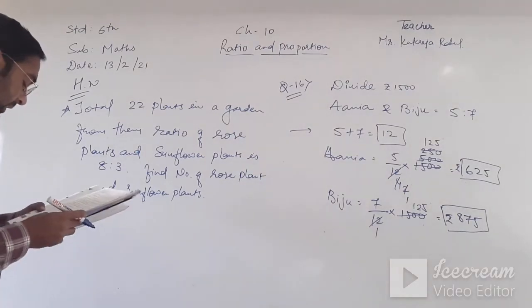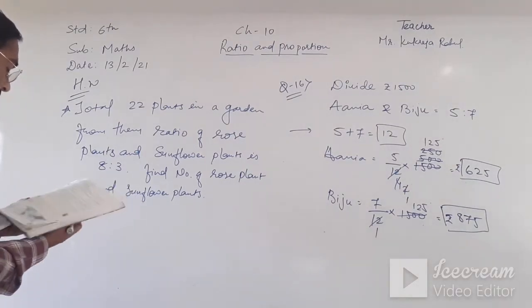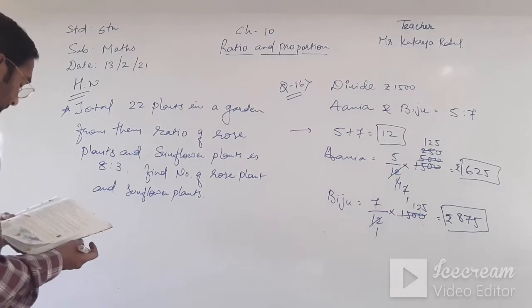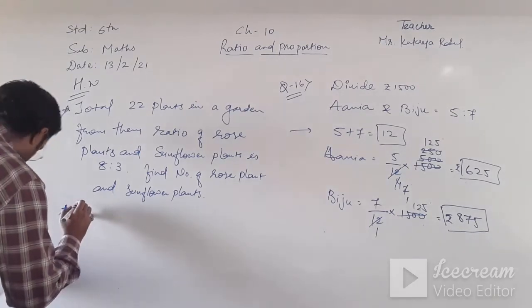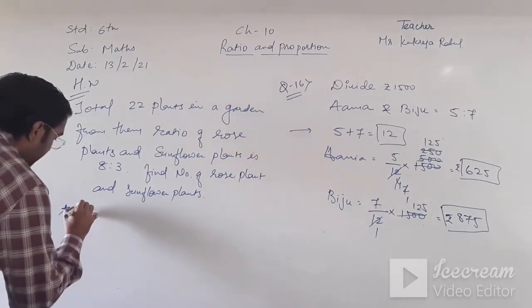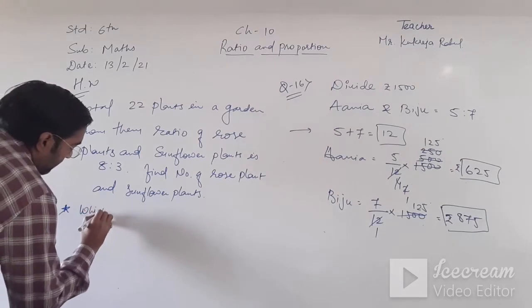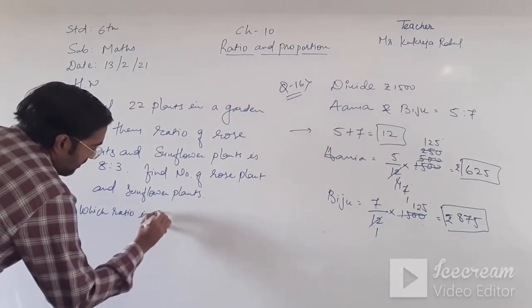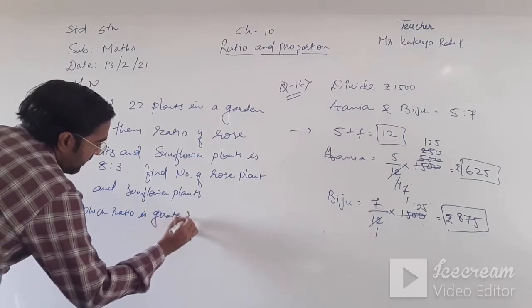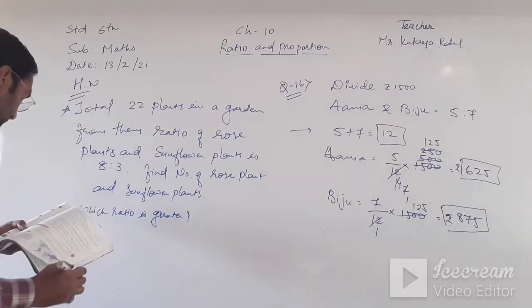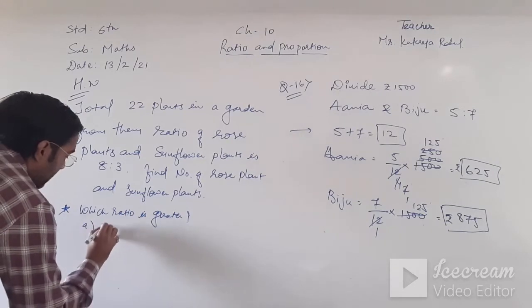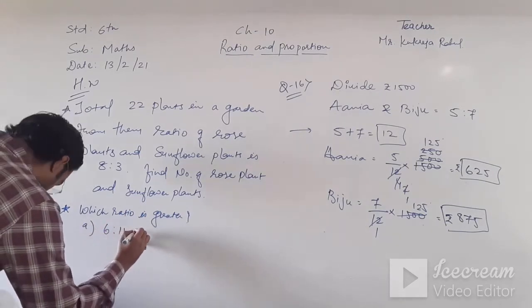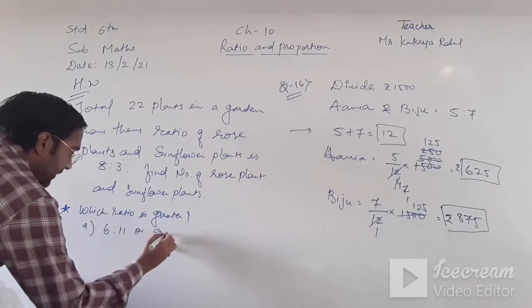Next: which ratio is greater? One of them, 6:11 or 9:14.